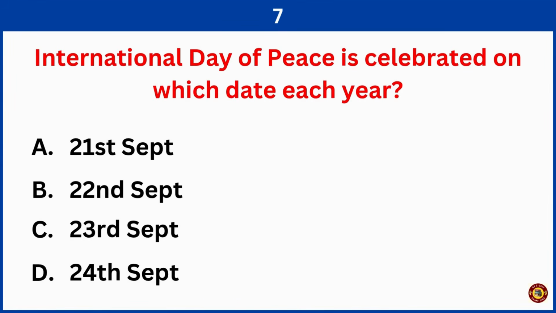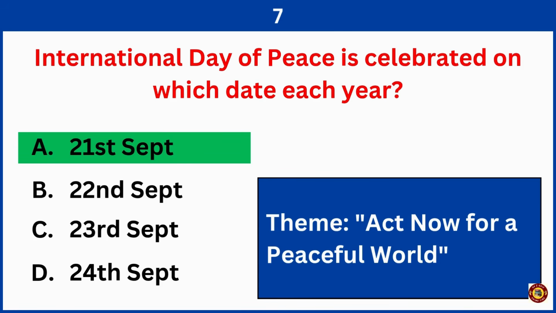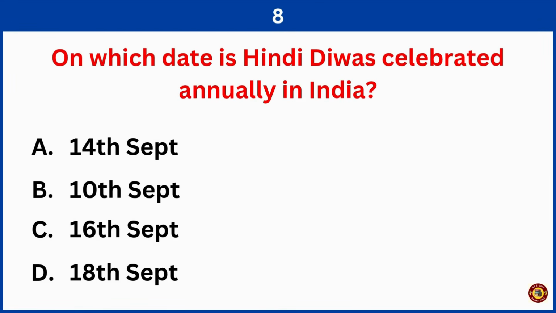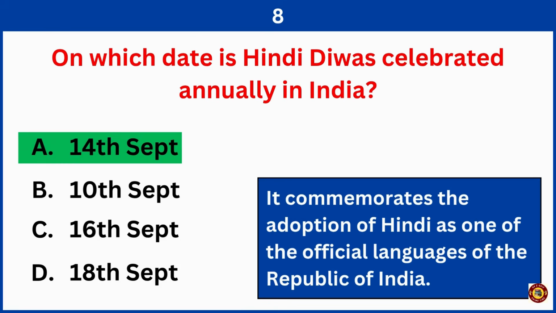International Day of Peace is celebrated on which date each year? Right answer is option A, 21st September. On which date is Hindi Divas celebrated annually in India? Right answer is option A, 14th September.